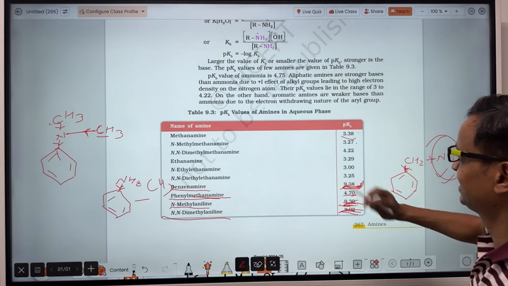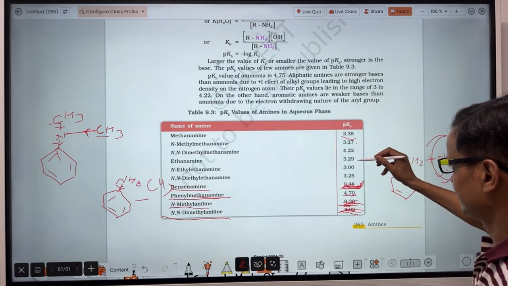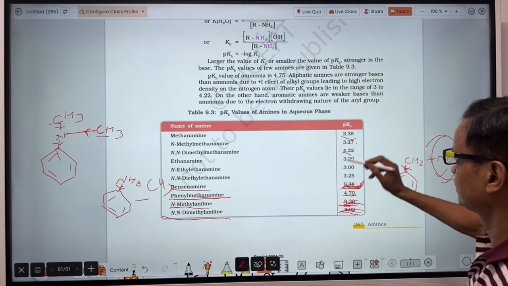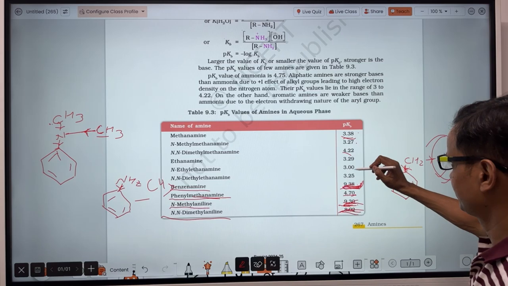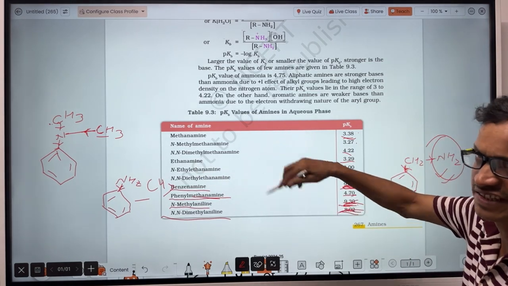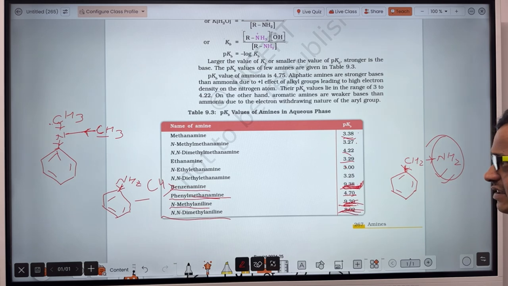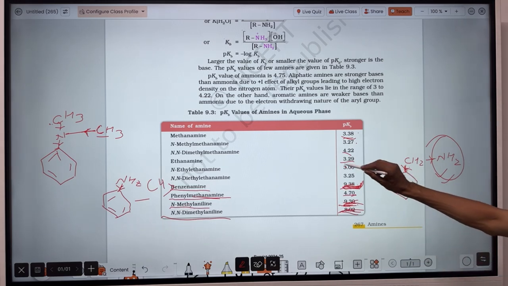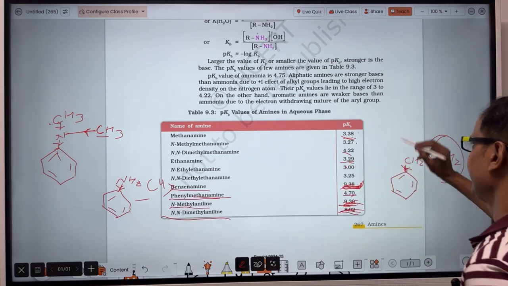Now let's see, the next higher is methanamine, obviously, and then after is here 3.29, that is ethanamine. So in aqueous state you have studied that in methanamine basic strength is more, and in ethanamine basic strength is less. Sorry, in ethanamine basic strength is more. Why?